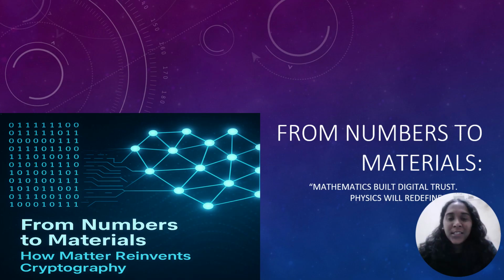In the 20th century, security was defined by mathematical complexities, which means numbers protected the information. In the 21st century, security is being redefined by the properties of matter, such as coherence, entanglement, and physical laws. This presentation explores that evolution.